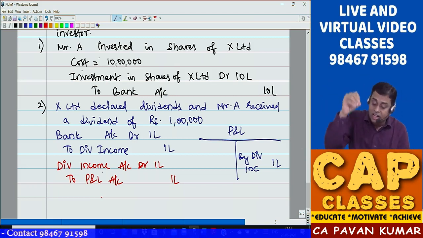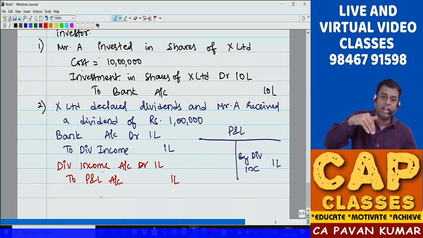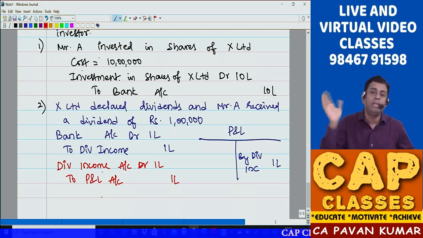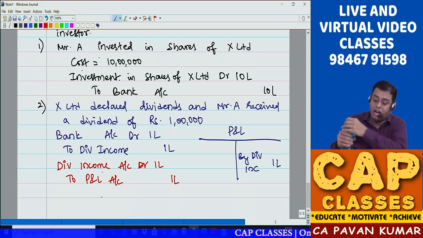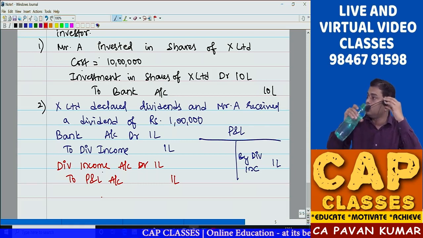So try to understand: step 1, A invested money in X Limited. Step 2, X Limited declared dividend. Mr. A received dividend and he transferred that to P&L account. So just read and try to understand this example. Is there anything wrong in this example?